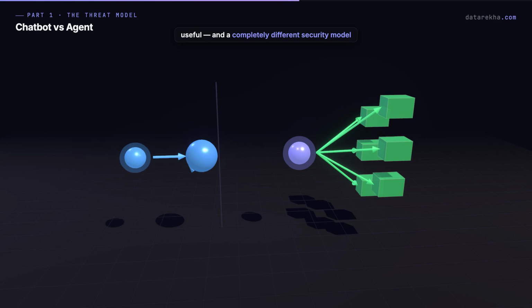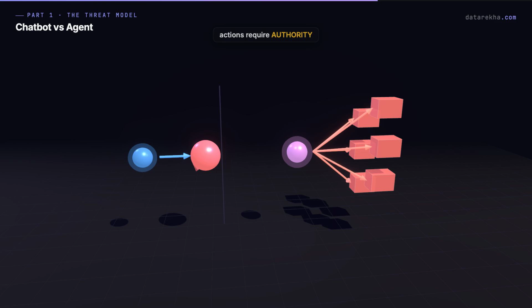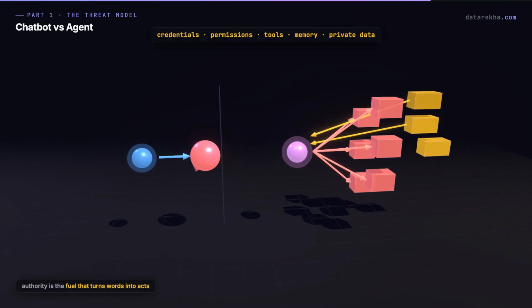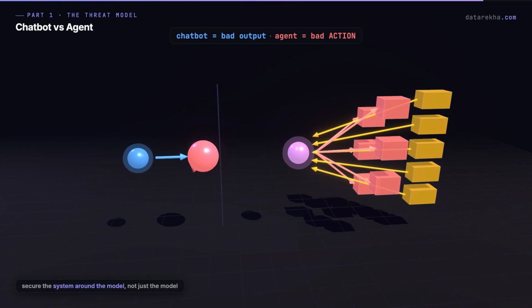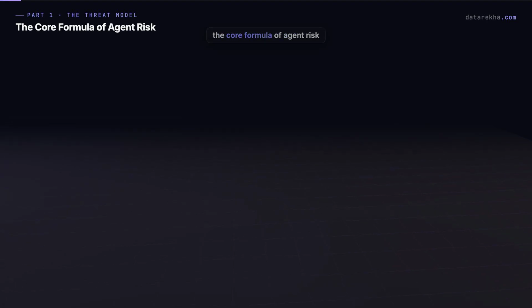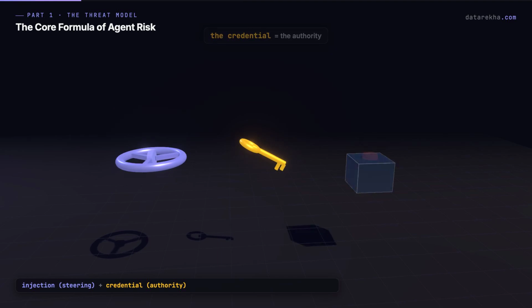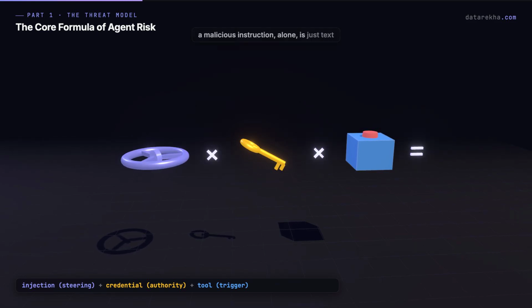With a chatbot, the main risk is bad output. With an agent, the risk is bad action. And actions require authority. Authority comes from credentials, permissions, tools, memory, and access to private data. So agent security is not just model security. It is system security. Here is the core formula. Prompt injection is the steering wheel. The credential is the authority. The tool is the trigger. A malicious instruction by itself is just text.